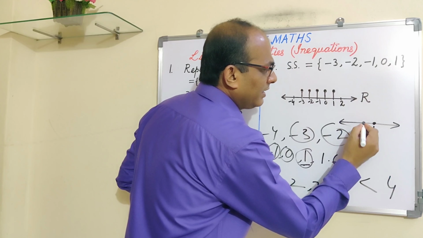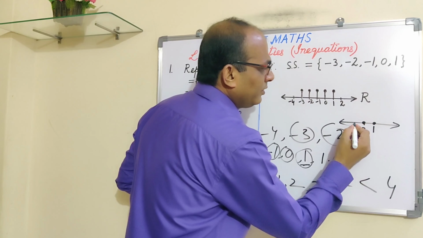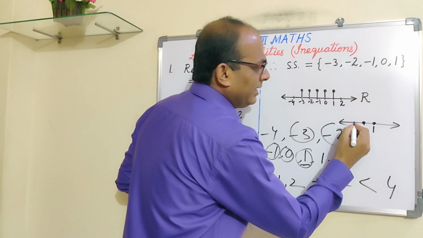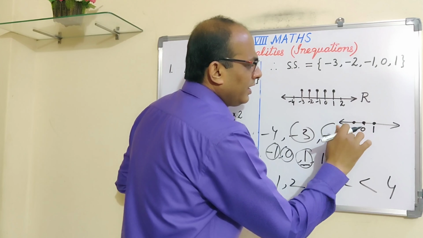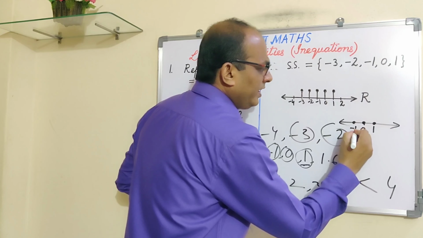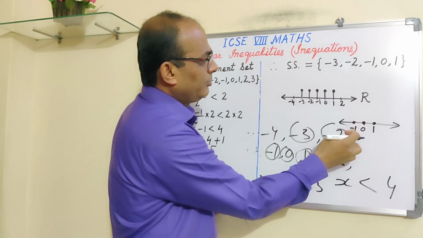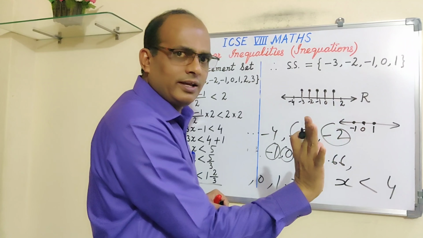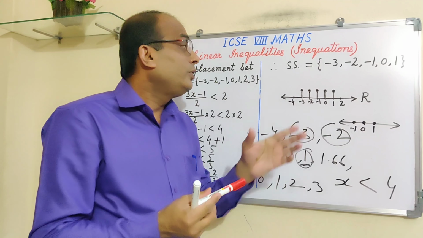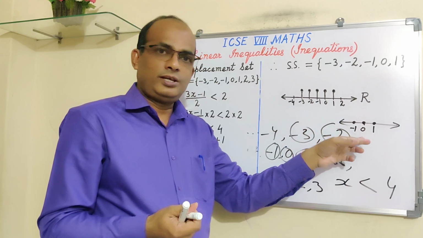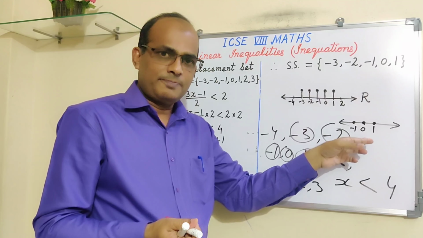This is 1, this is 0, this is minus 1, minus 2, minus 3, like that. Now the question is, sir, you are doing like this and the textbook is doing like this.